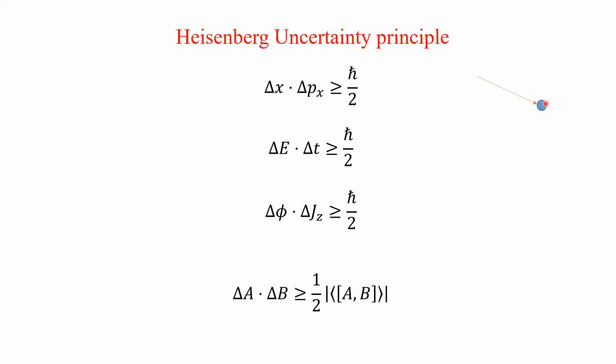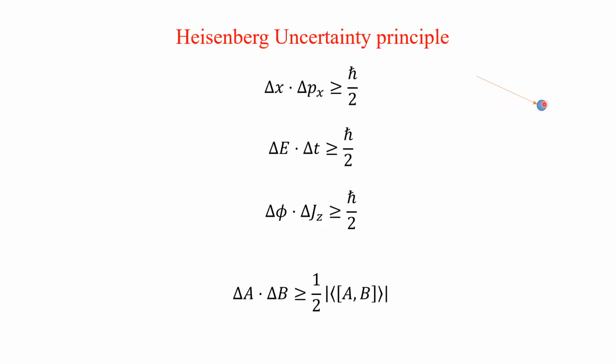So you can measure the position accurately, but what will happen to the momentum? Due to the high energy radiation, the momentum will get changed. It will move away due to some extra energy.